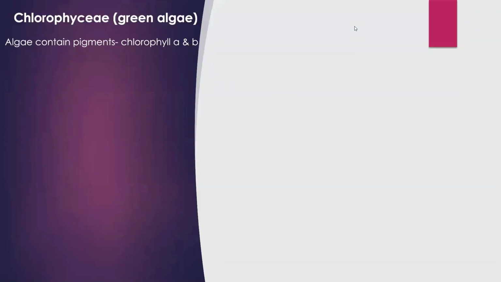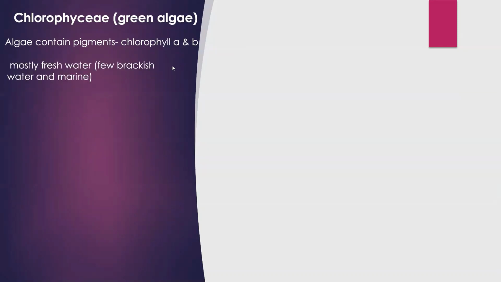First group, Chlorophyceae, also called green algae. Here, algae contain pigments like chlorophyll A and chlorophyll B. And because of the presence of chlorophyll A and B, the members of this group are green in color. That's why the Chlorophyceae are also termed green algae. Now we see the general features of this group, Chlorophyceae.